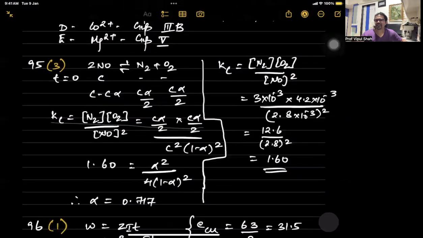First, you can calculate Kc by the formula: active mass of product upon reactant. They have given the values of the concentration of nitrogen, oxygen, and nitric oxide. So Kc comes to 1.6. Now you substitute and get the formula for Kc in terms of alpha, which comes as alpha square upon 4 into (1 minus alpha) square. So if you equate, alpha value comes as 0.717. That's the 95th one, the third one.